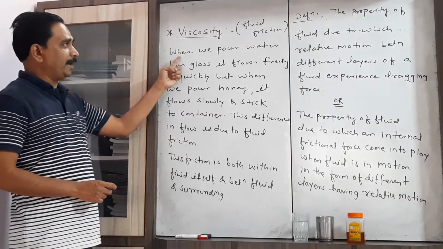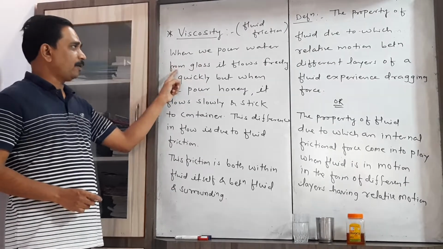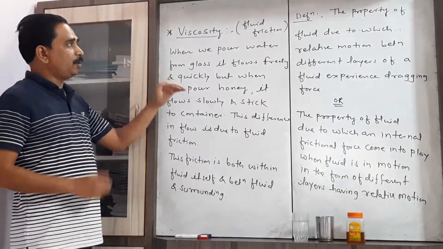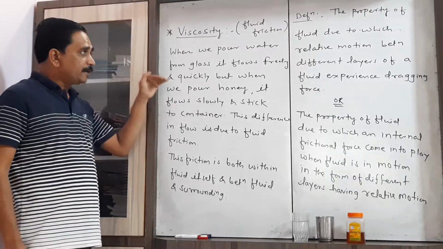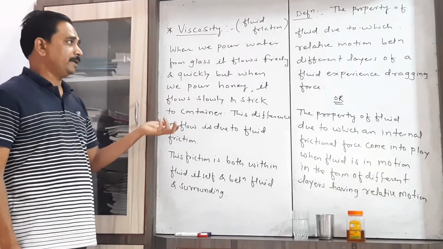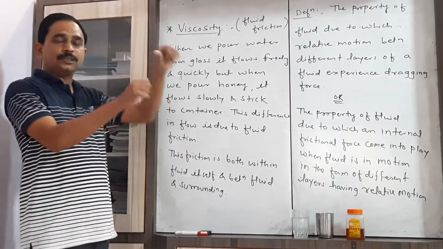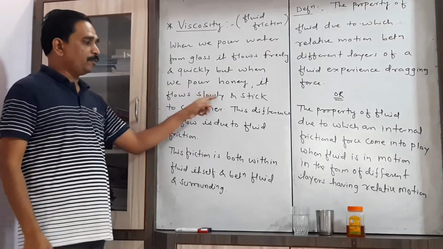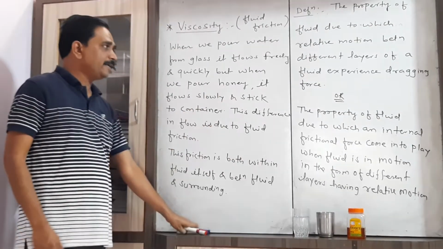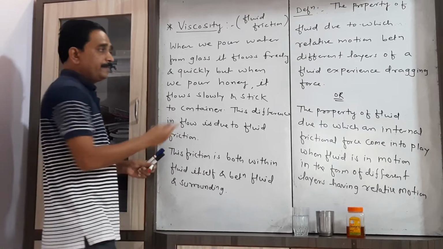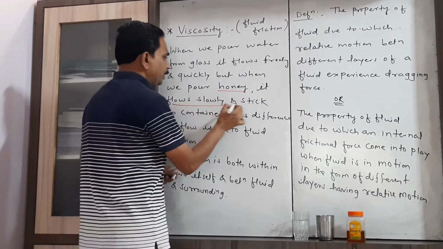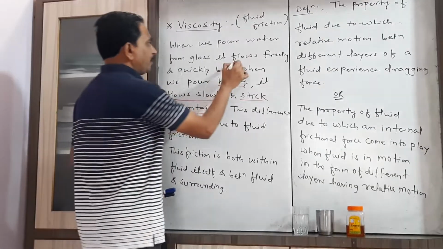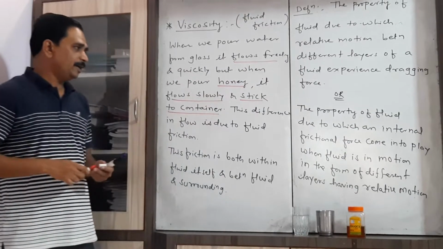So that's why I write here, when we pour water from the glass, it flows freely and quickly. It takes a very short time to transfer from one vessel to the other vessel. But at the same time, when we pour the other fluid, honey, it flows slowly. Honey flows slowly and sticks to the container, while water flows freely and doesn't stick to the container.